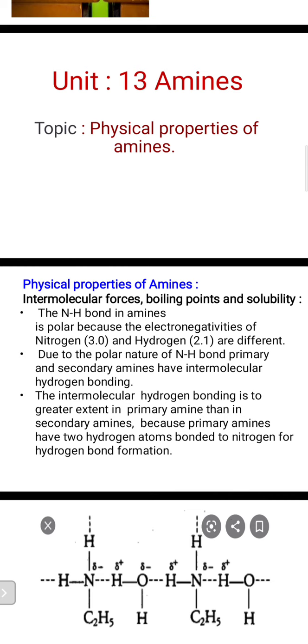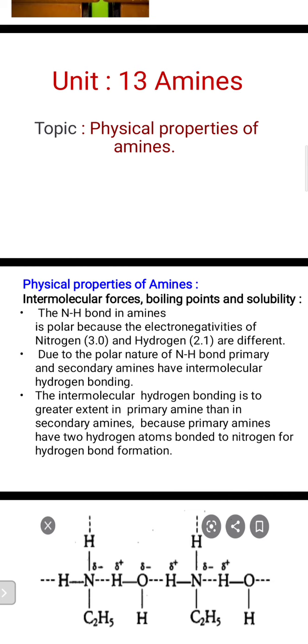The N-H bond in amines is polar because of the electronegativities of nitrogen, which you can check is 3.0, and for hydrogen it is 2.1. So the electronegativities of nitrogen and hydrogen are not the same, but different.